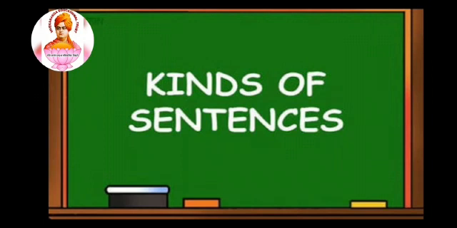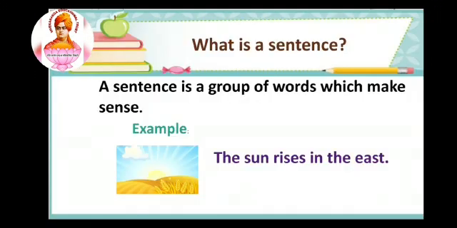Before seeing it, we will see what is a sentence. A sentence is a group of words which make sense. A sentence will always end with a full stop. For example, the sun rises in the east. It is a complete sentence. It has a proper meaning and it also ends with a full stop.